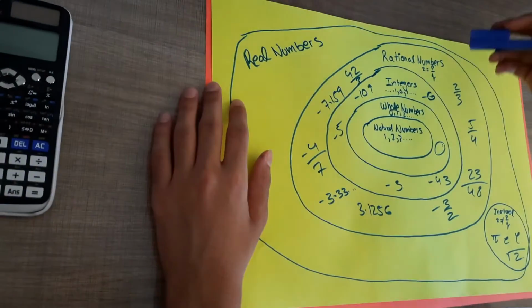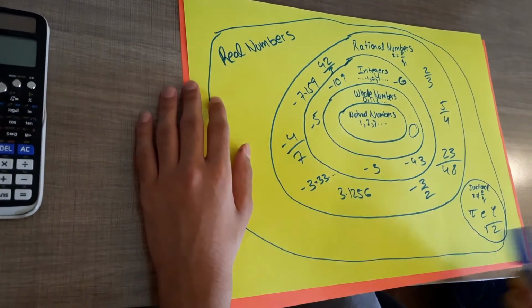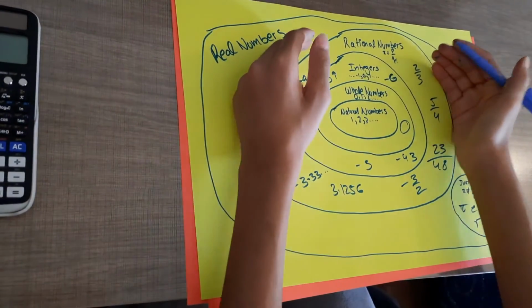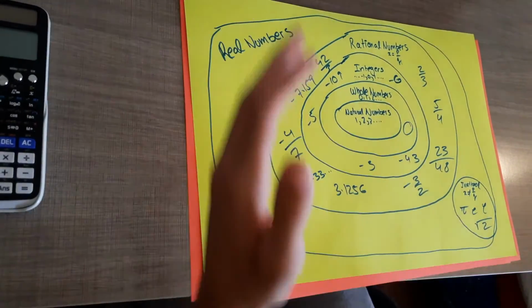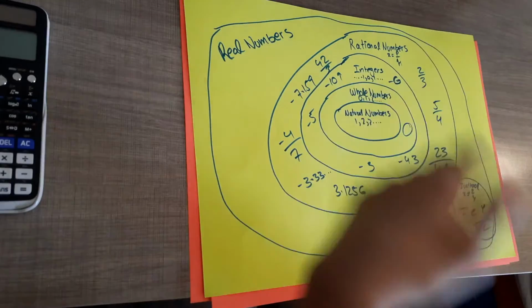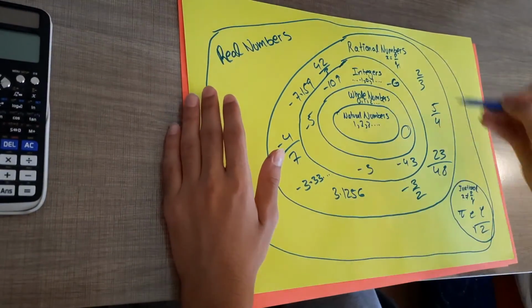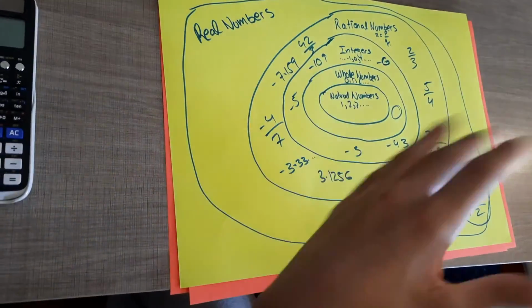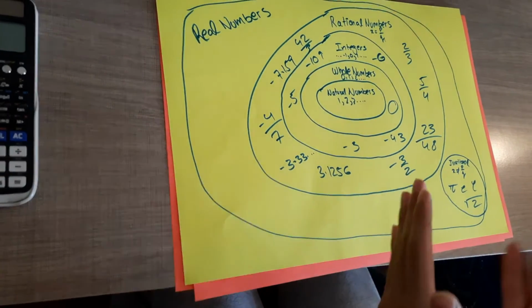Now let's take a closer look at real numbers. Real numbers can be divided into rational and irrational numbers. Rational numbers are ones which can be written as a fraction. Irrational numbers are ones that can't. Now, amongst the rational numbers, ones which are whole numbers, positive or negative, like minus 5, 4, 3, 2, all these ones which aren't fractions or decimals, these are integers, right?